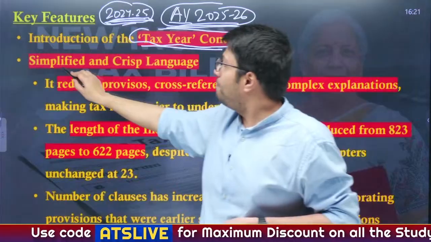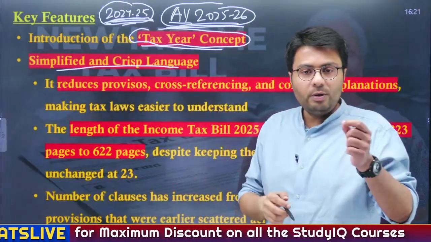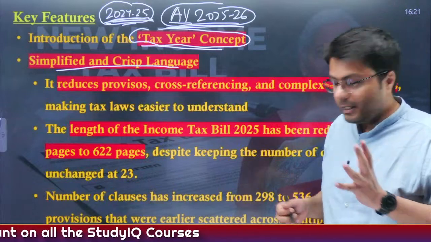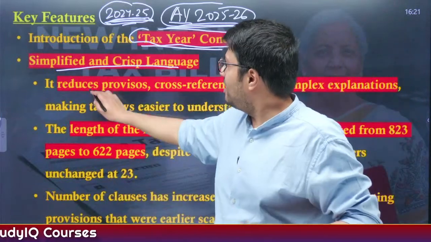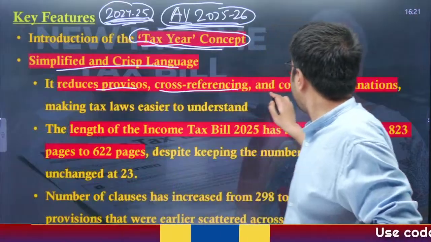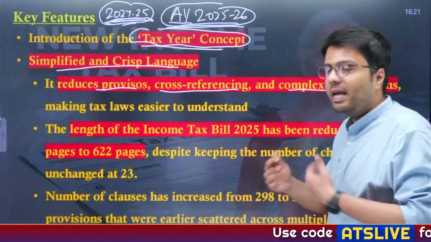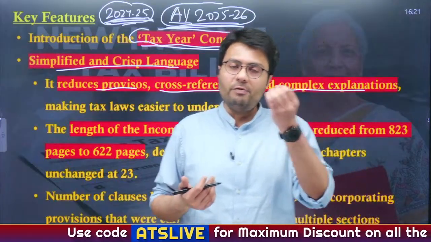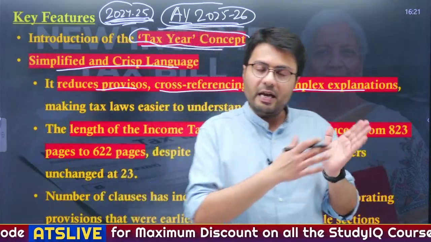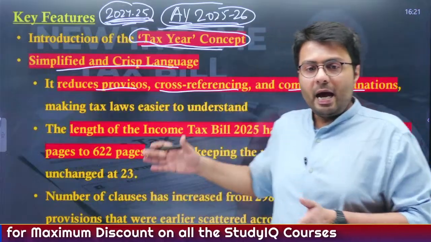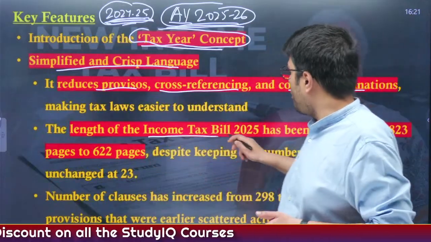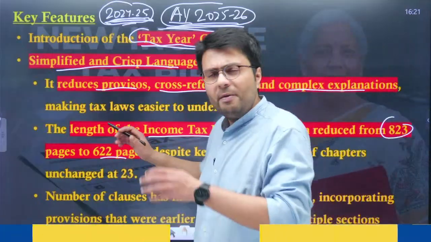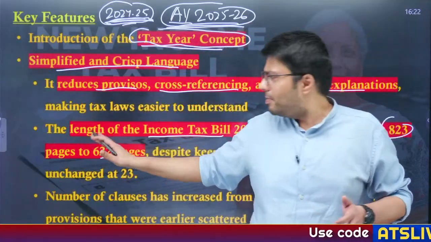And it also introduces a more simplified, crisp language in the overall bill itself. It reduces provisions, cross-referencing and complex explanation, making tax laws much easier to understand for common people like you and me, and even for professionals like chartered accountants and finance people, right? It also reduces the length of the overall tax bill from 823 pages to 622 pages.